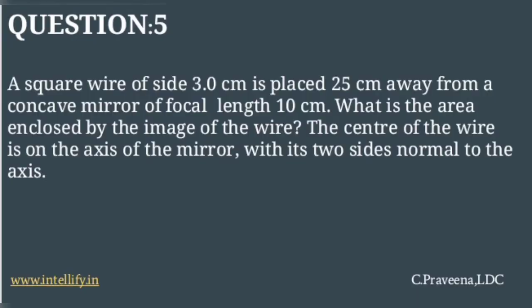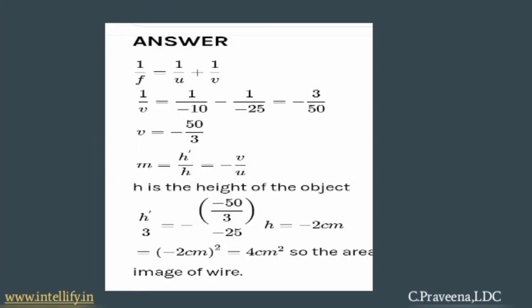Now the last question is, a square wire of side 3.0 cm is placed 25 cm away from a concave mirror of focal length 10 cm. What is the area enclosed by the image of the wire? The center of the wire is on the axis of the mirror with its two sides normal to the axis. So the given values are focal length 10 cm and object distance 25 cm. Here minus 25 cm is used for sign convention.